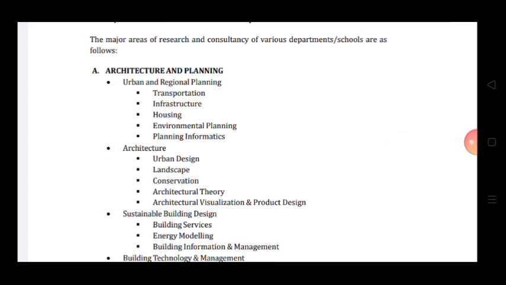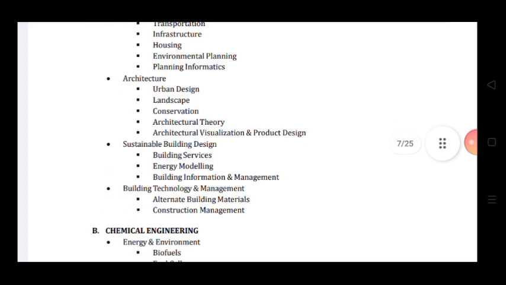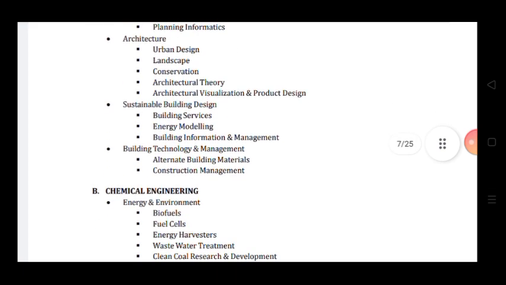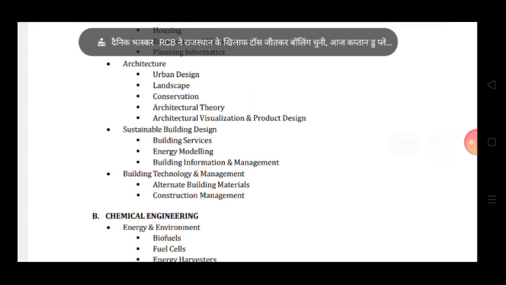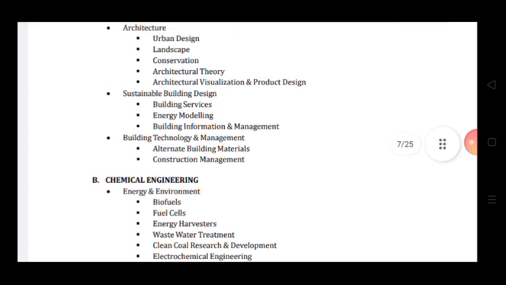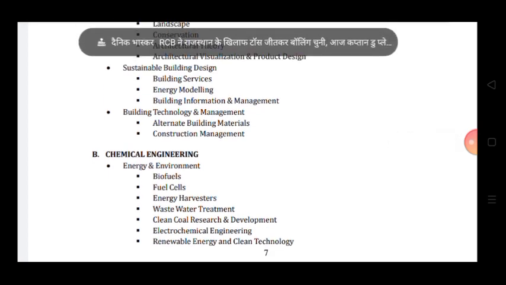In this you can see there are various specializations: urban and regional planning, in that transportation, infrastructure, housing, environmental planning, planning informatics; then architecture, urban design, landscape conservation, architecture theory, architecture visualization and product design; then sustainable building design, building services, energy modeling, building information and management, building technology and management, and building material and construction management.